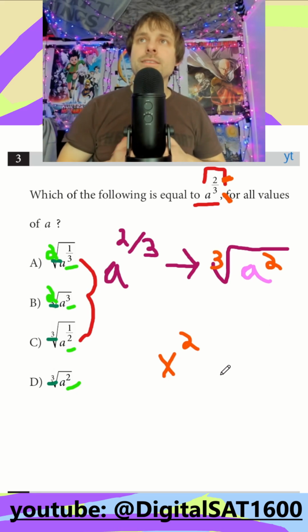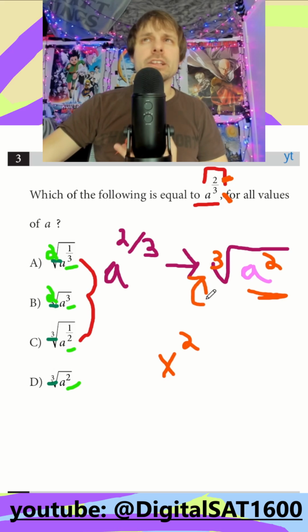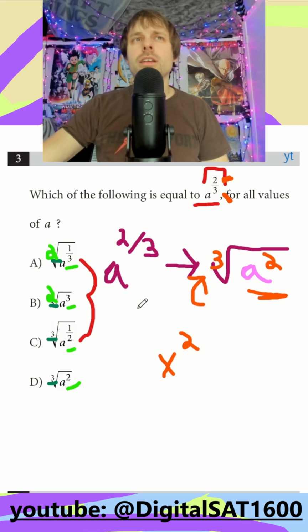So if you're ever translating these kind of fractional exponents to radical form, keep the numerator with our base, and then throw the denominator on the outside, and that should get us our right answer. I look through my answers, and it looks like that's going to match up with D, right? 3 on the outside, 2 on the inside.